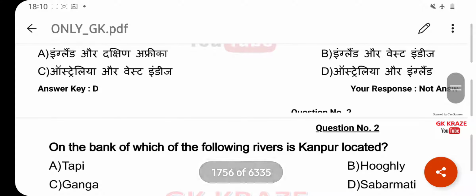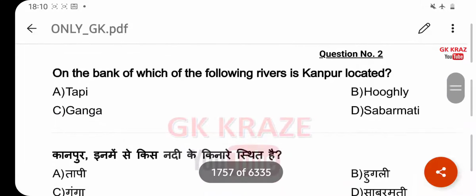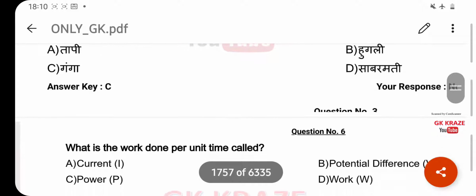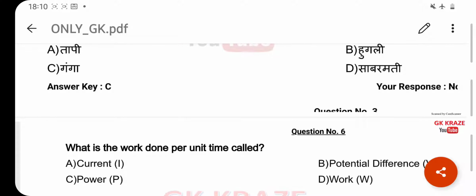On the bank of which of the following rivers is Kanpur located? Your right answer is Ganga. Option C. What is the work done per unit time called? Your right answer is power. Option C.